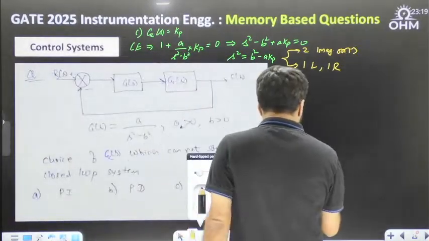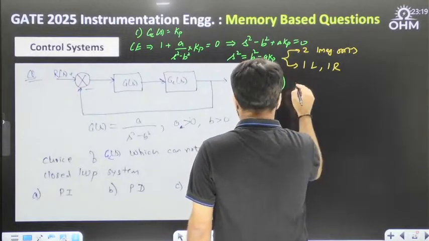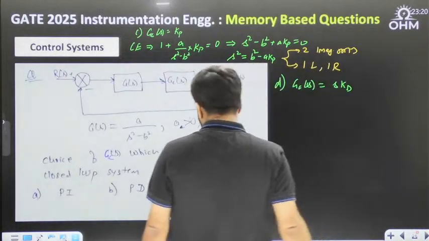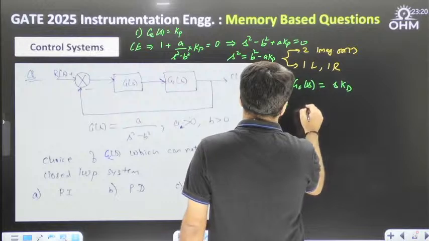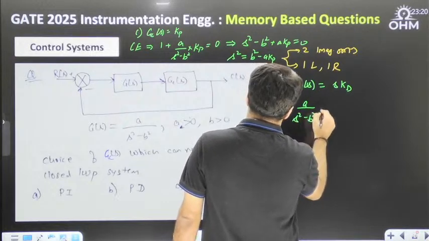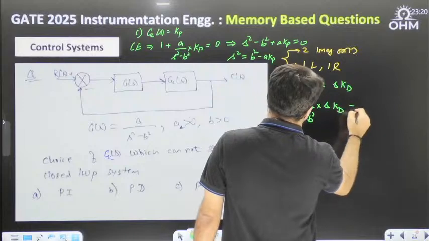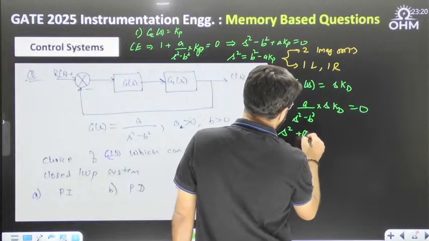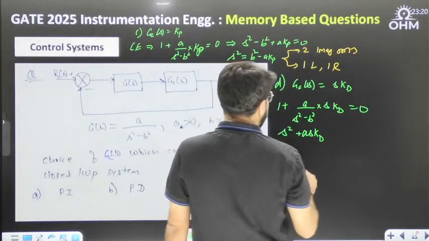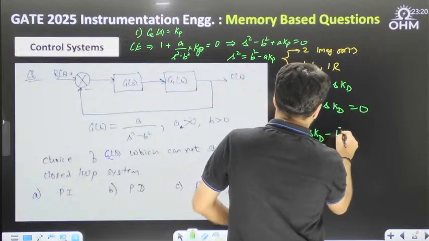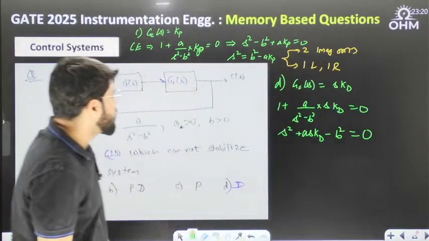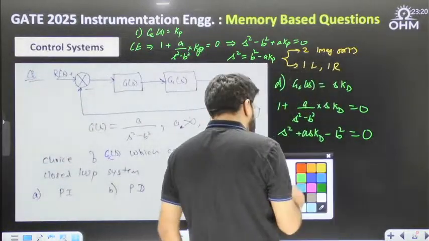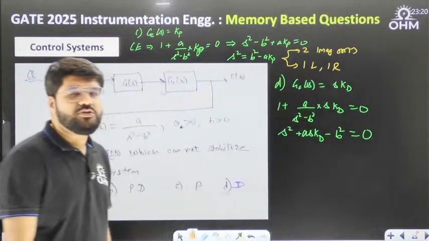Now let's go with the D option. Let's complete the simple parts. If it's a derivative controller, what is the GCS? Only SKD. So characteristic equation: 1 plus A upon S square minus B square into SKD equal to 0. So S square plus ASKD minus B square equal to 0. Done. This is also not going to stabilize.